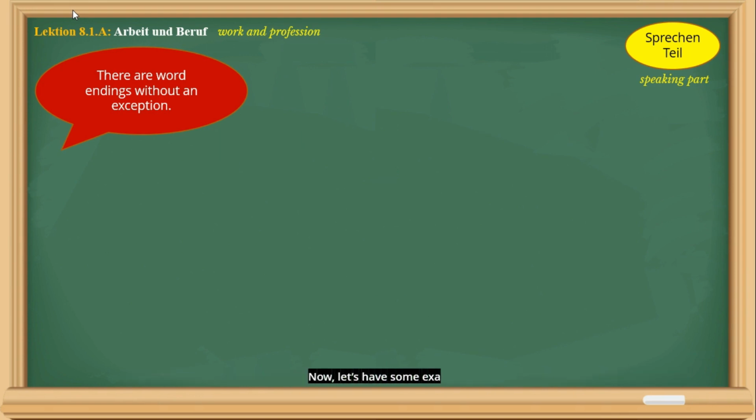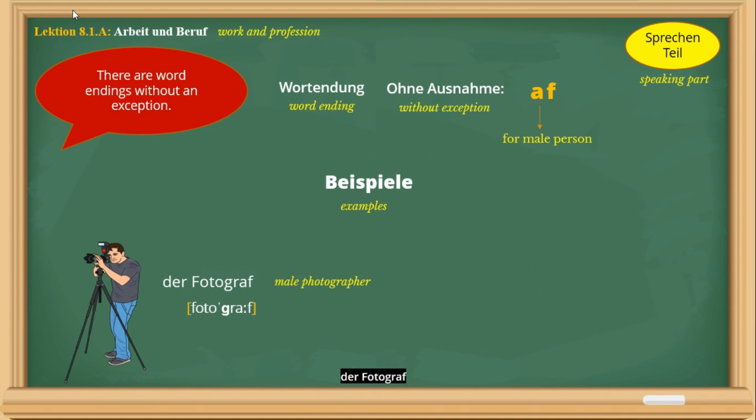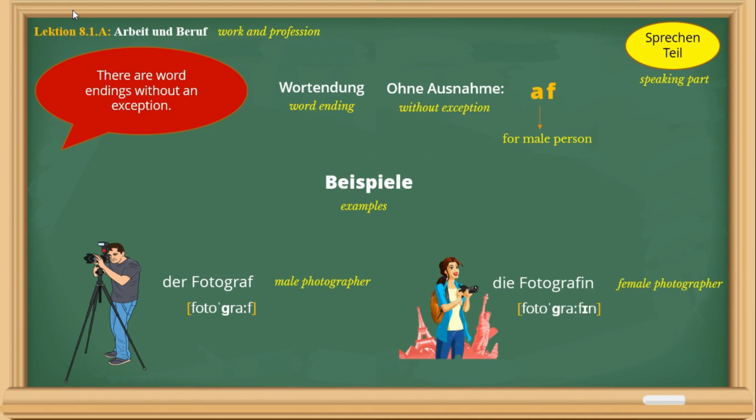Now let's have some examples. Beispiele. Wortendung ohne Ausnahme. AF. Der Fotograf. Die Fotografin.